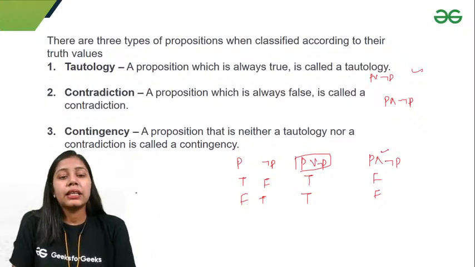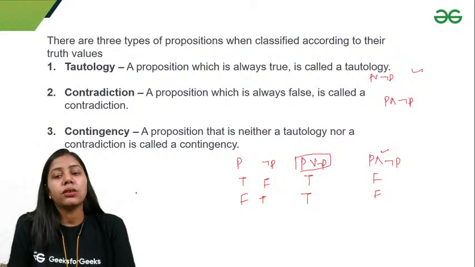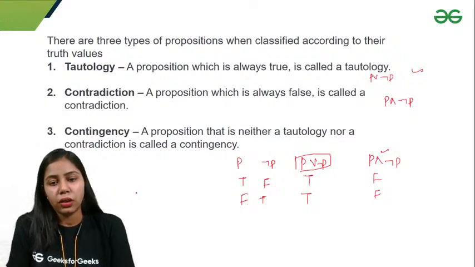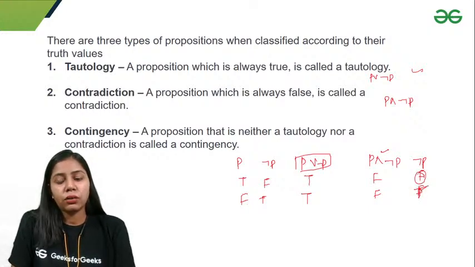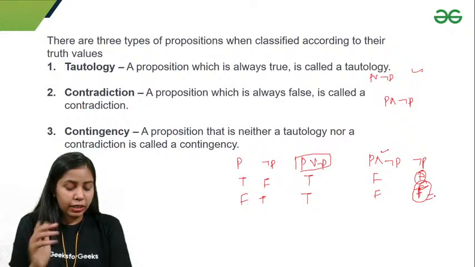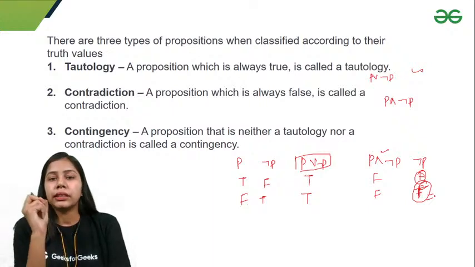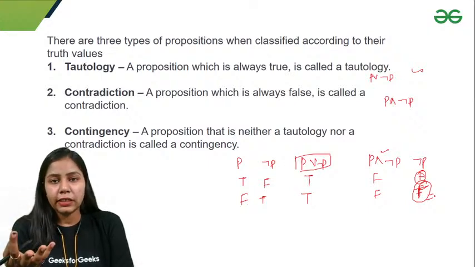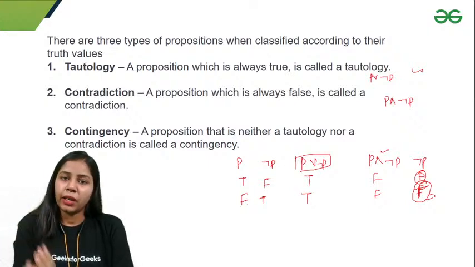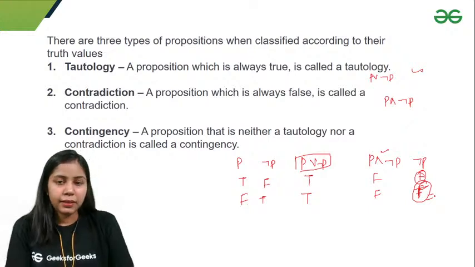And contingency: a proposition that is neither a tautology nor a contradiction is called a contingency. If I take negation P, false, true, I'm getting false here and I'm getting true here also. So that means I'm getting both the values. So I cannot consider this statement a tautology or a contradiction. So what will this statement become? This statement will become a contingency, right?